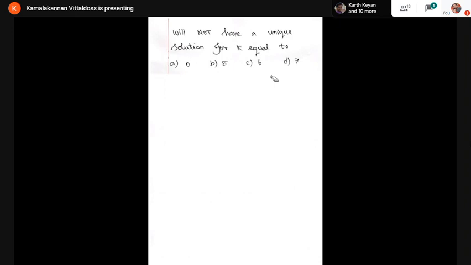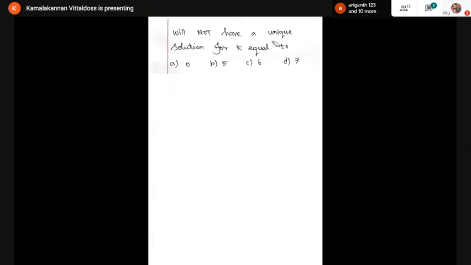They have given equations with 3 unknowns. In the equations there is a constant k. The question is, the system will not have a unique solution. When do you have a unique solution? Students, the ranks are equal: rank of A equals rank of A comma B, which is equal to the number of unknowns. N is the number of unknowns. Here there are 3 unknowns, x, y, z. Therefore, rank of A equals 3, rank of A comma B equals 3, equal to the number of unknowns.